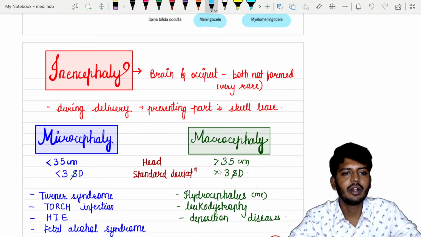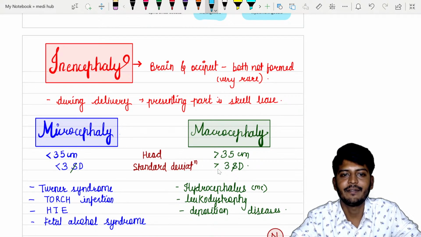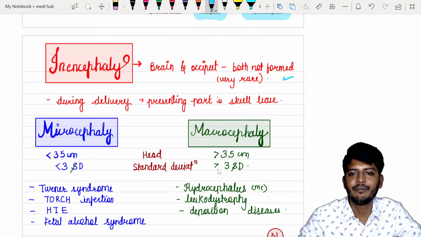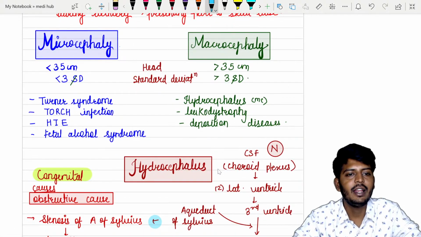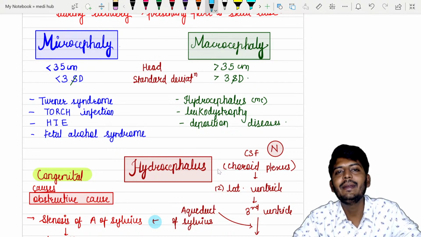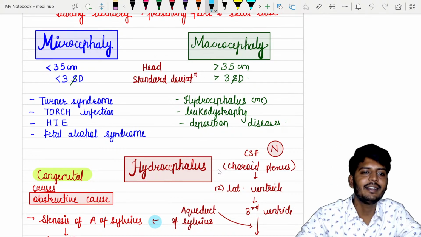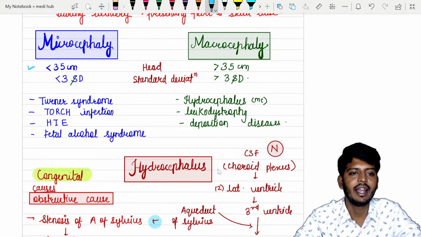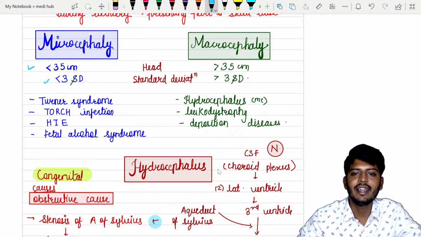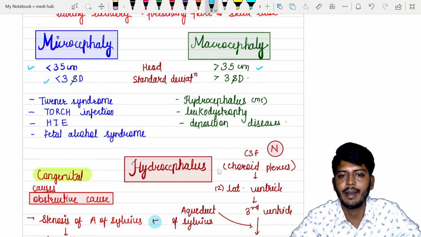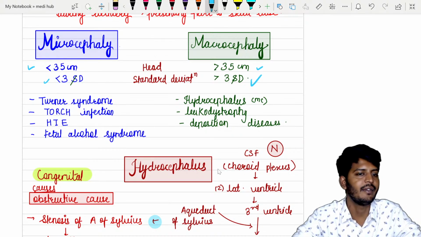Then there is one more condition called anencephaly. What is anencephaly? Brain and occiput both are not formed, very rare. So you don't have to know it also, fine. Now, microcephaly and macrocephaly. Microcephaly means the baby's head is smaller than normal, less than 35 centimeters, and remember, less than 3 standard deviations. Then we have head size more than 35 centimeters, called macrocephaly, or more than 3 standard deviations.